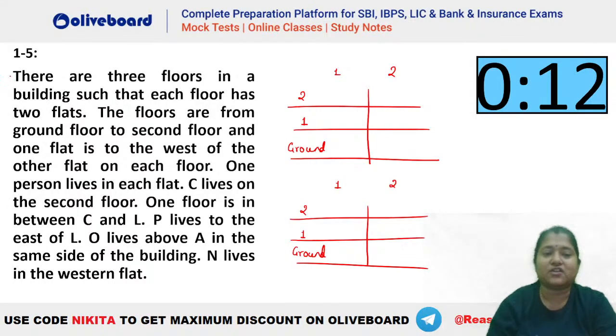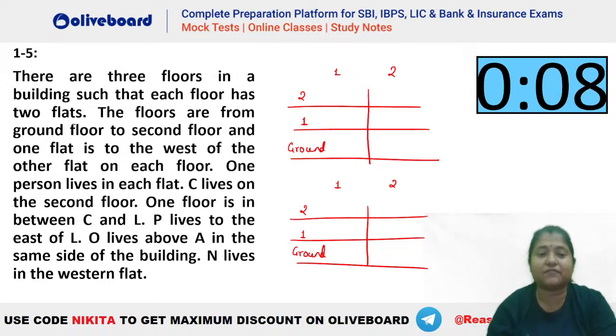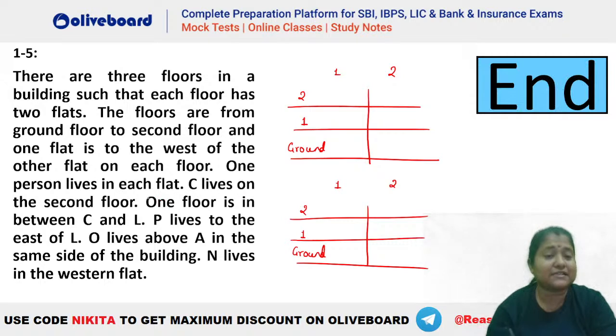Okay, let's try. So there are 3 floors in a building such that each floor has 2 flats in here. The floors are ground floor to second floor. One is to the west of the other flat here, right? One person lives in each flat here. Now it is given C lives on the second floor. So C has to be there on the second floor. This is a fixed information. Now it is given one floor is in between C and L. That means L has to be on the ground floor here.